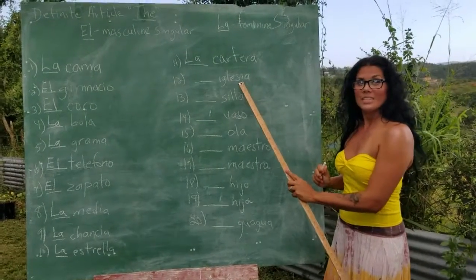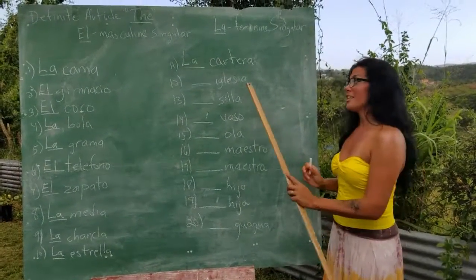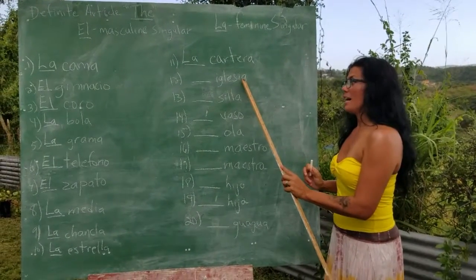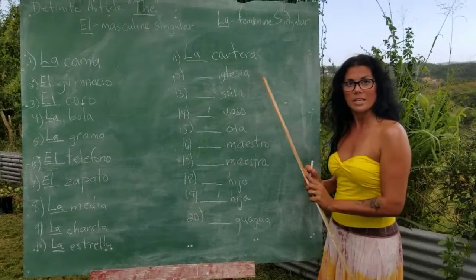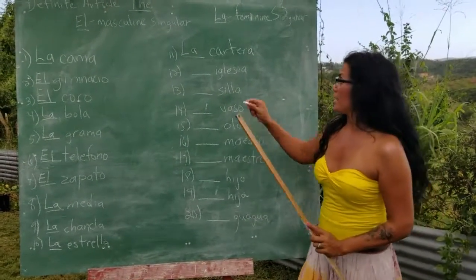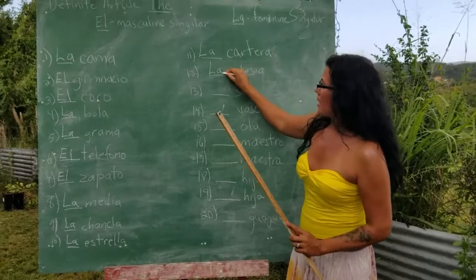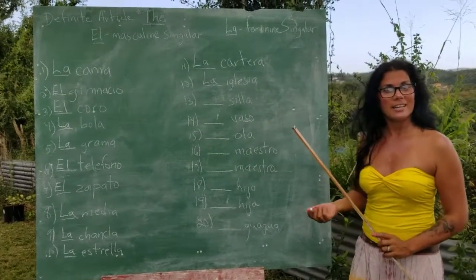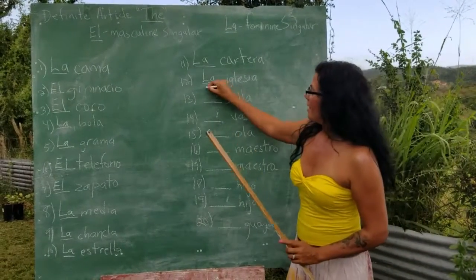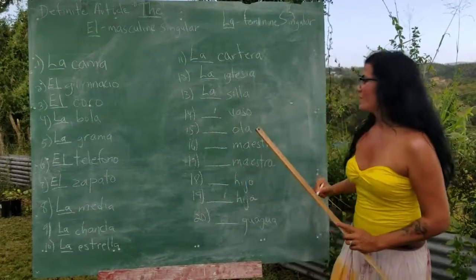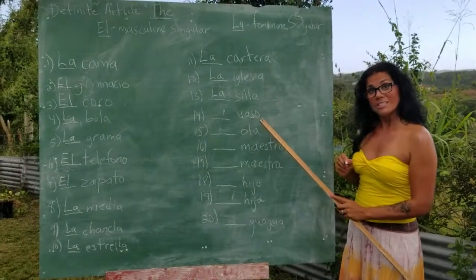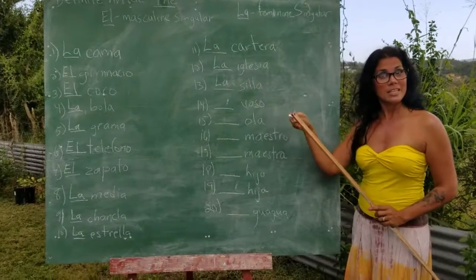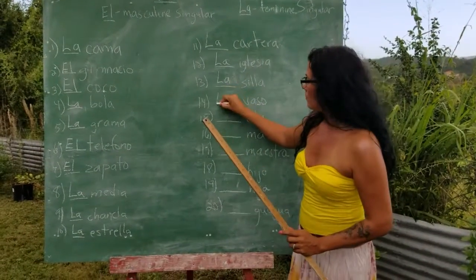Iglesia, a church, ends on an A, even though it has no sex. We judge by how the word ends, the letter. It is singular, feminine. La iglesia. Silla is a chair, ends on an A, singular, feminine. La silla. Vaso is a cup. The word ends on an O, therefore it is singular, masculine. El vaso.